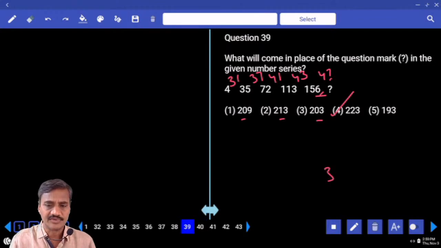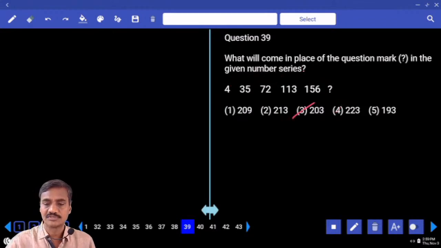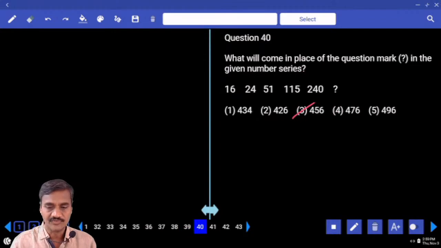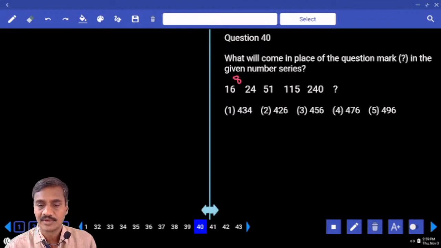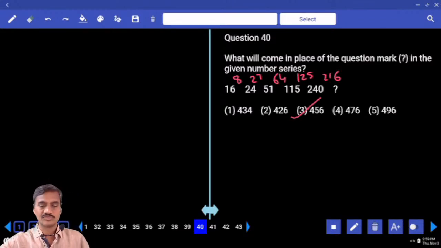31, 37, 41, 43, 47. And 47 and 203, that is choice 3. And there 203. Then 40. Now in this 40, 16, 24. And 24, 51. If you observe here, 16 and 24, how can you express this? The difference is 8. 24 and 51, 27. And here the difference is 64. 2 cube, 3 cube, 4 cube, 5 cube. And next one, 6 cube, 216. 456, choice 3, question number 40.